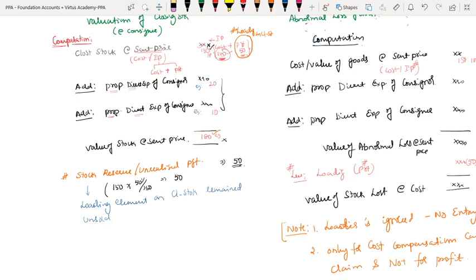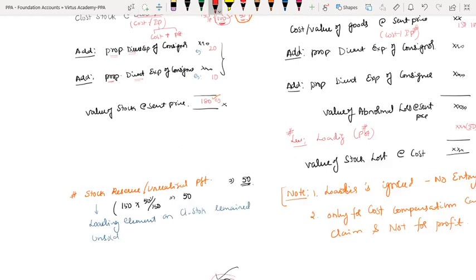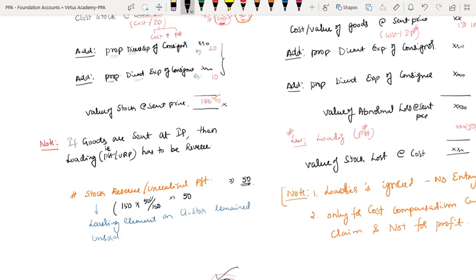Under that, write down a note. If goods are sent at invoice price, then loading, that is profit or URP, has to be reversed.